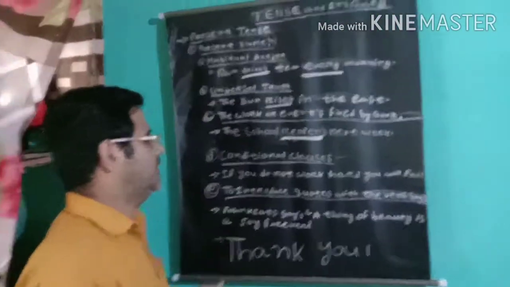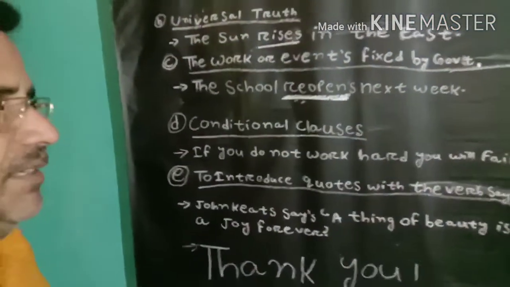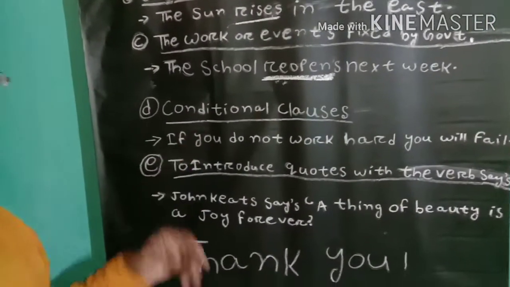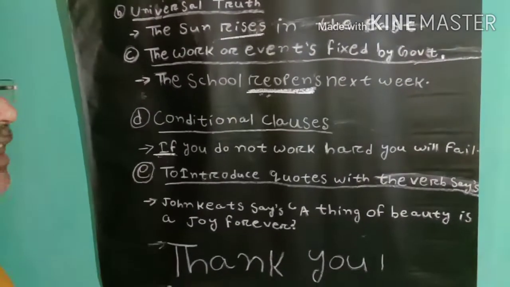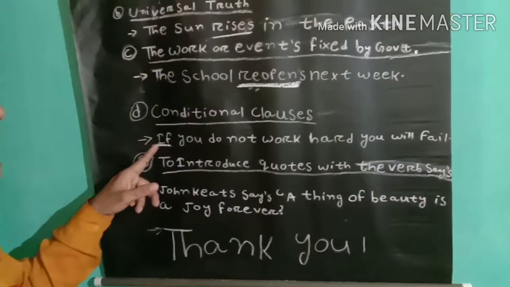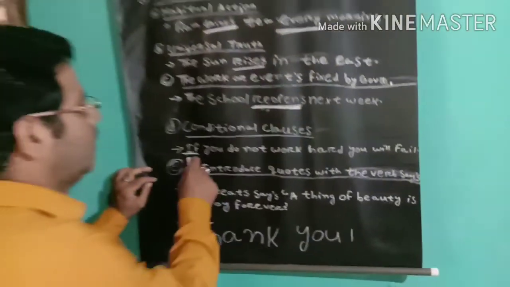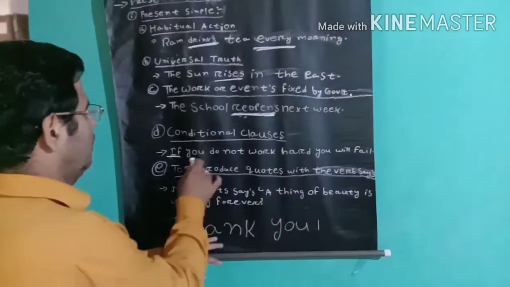Another rule is time clauses or conditional clauses. How do we know the clause is in condition form? The clause definitely starts with the word if. When the sentence starts with if, that is a conditional clause, and in the conditional clause the verb becomes present simple.